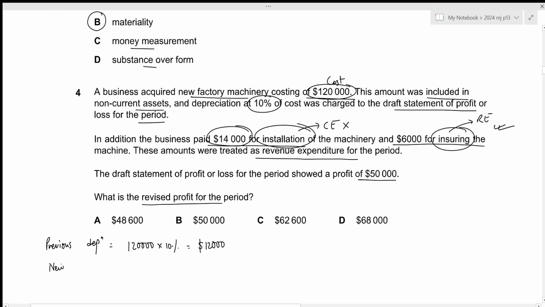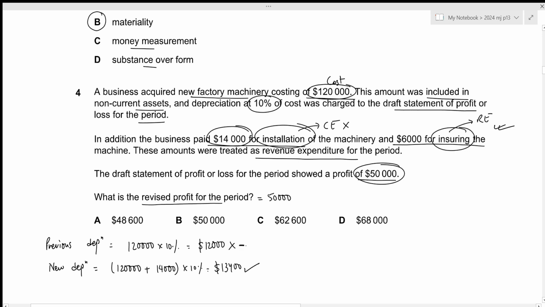Now, new depreciation. The cost should be 120,000 plus the installation cost of 14,000 times 10%. This results in the value of 13,400. Okay, let's start with the draft profit of 50,000. Now we need to exclude the previous depreciation and include the new depreciation. Remember that depreciation is subtracted while calculating the profit.